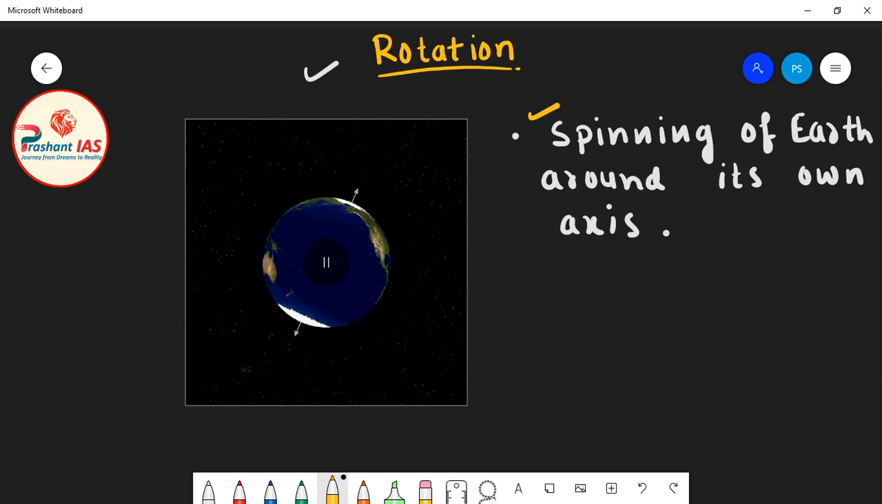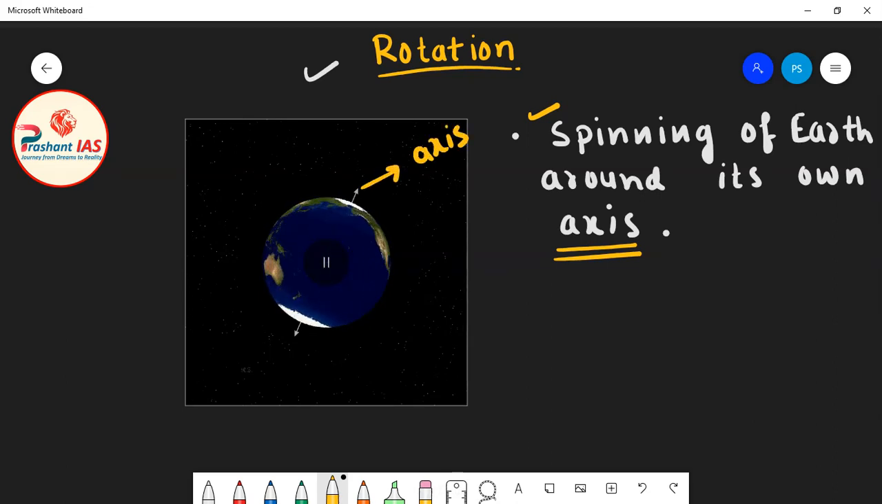axis. Now the word axis is very important. Why? Because Earth is moving around its own axis. Earth is spinning around its own axis. As you can see in this diagram, what is the axis? This imaginary line is called the axis.